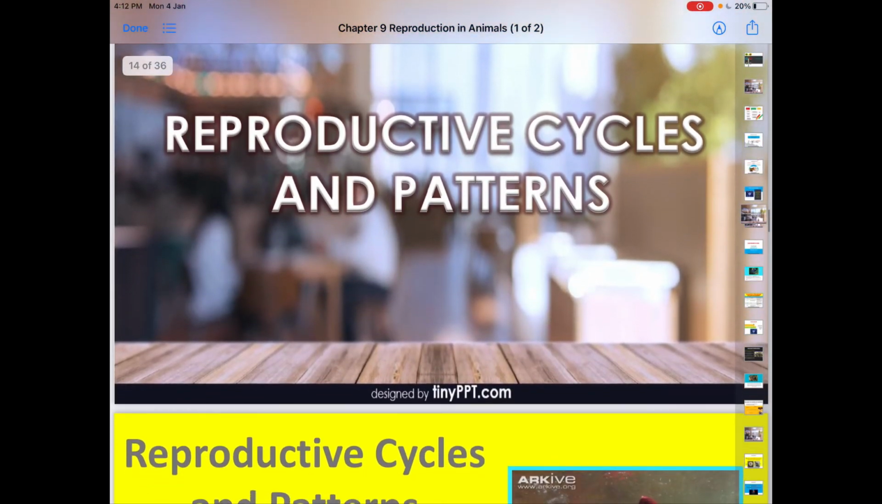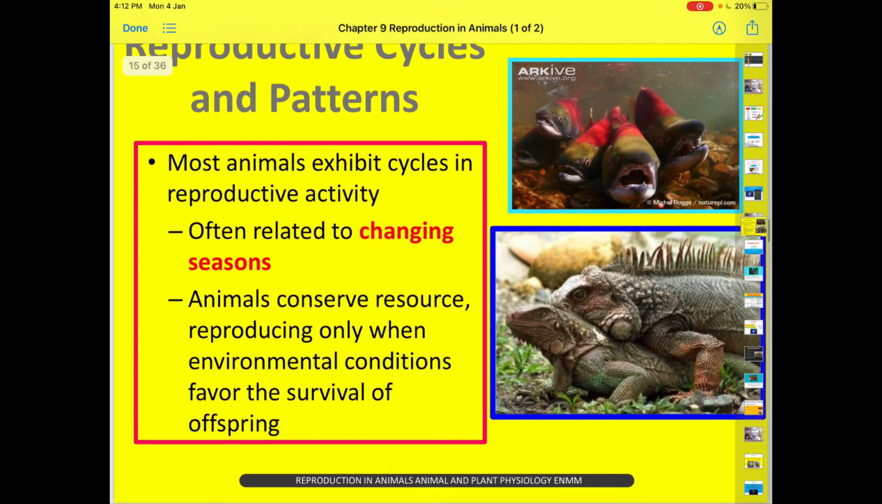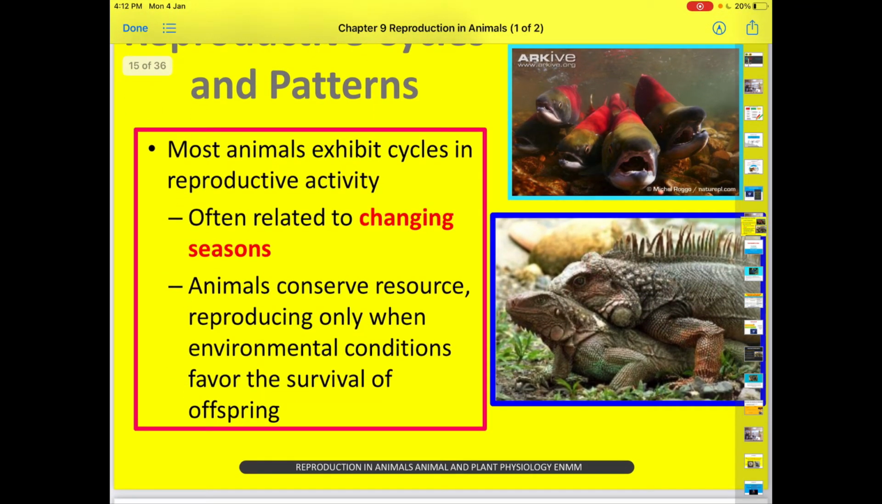Now we go into reproductive cycles and patterns. Most animals exhibit cycles in reproductive activity, often related to changing seasons. So seasons play a vital role in reproduction for certain organisms. For example, animals need to conserve resources. They can reproduce only when the environmental conditions favor the survival of the offspring.